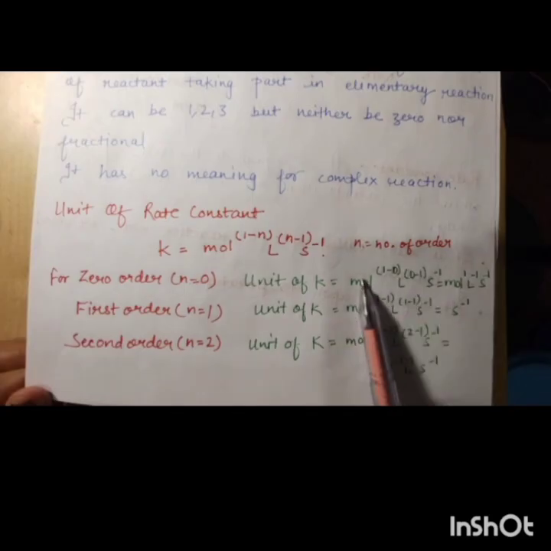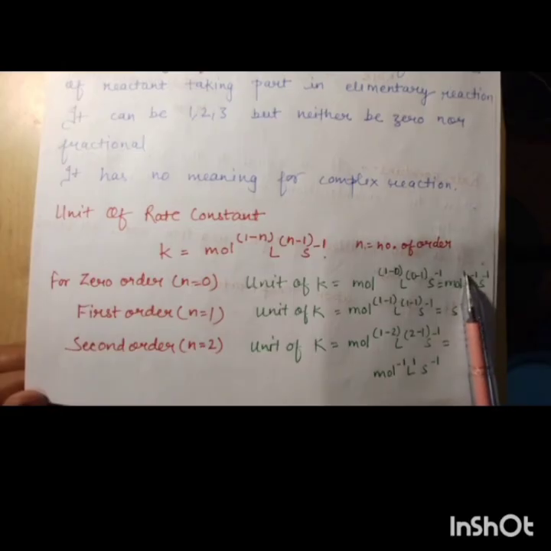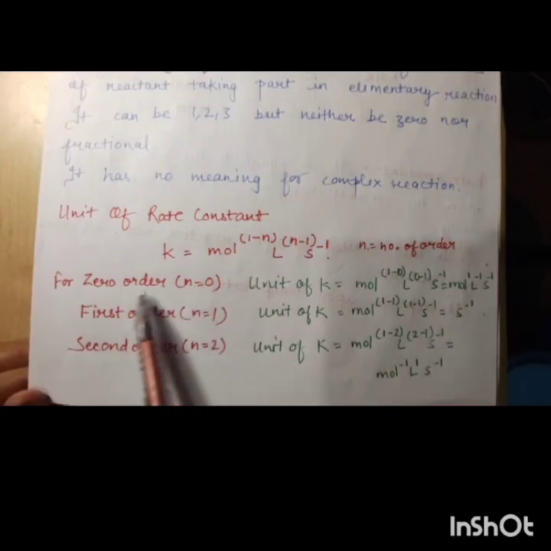After putting the value 0, it becomes mole per liter per second, that is mol L inverse s inverse. That is the unit for zero order.